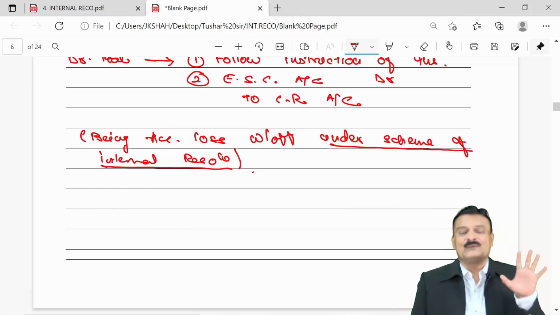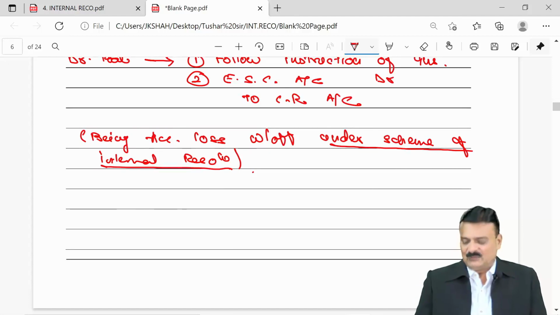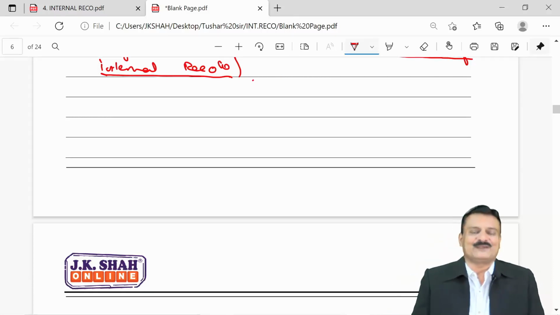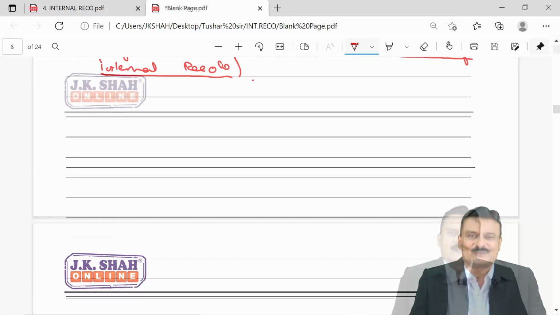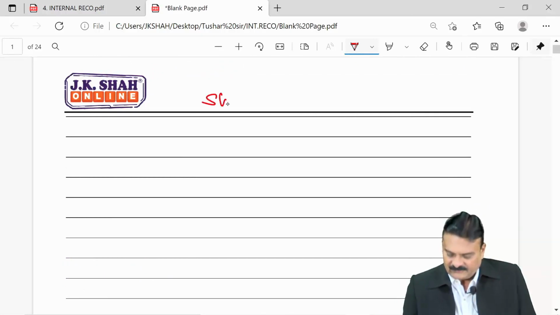This is an overall view. Different varieties are also possible under internal reconstruction. You have one more, that is points of a particular debenture holder, a particular creditor, etc. Every question has to be dealt with on its own merit. Common adjustments I discussed with you, but some typical adjustments have to be discussed, and that we'll discuss now. One more variety you have in internal reconstruction is share surrender.